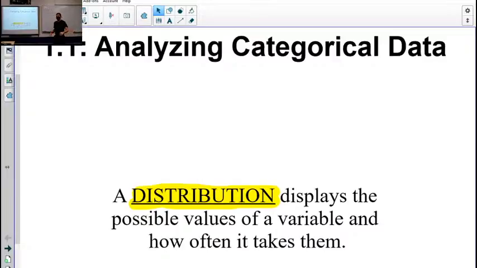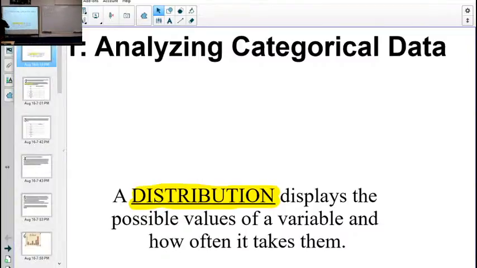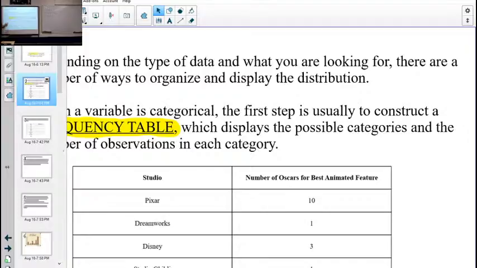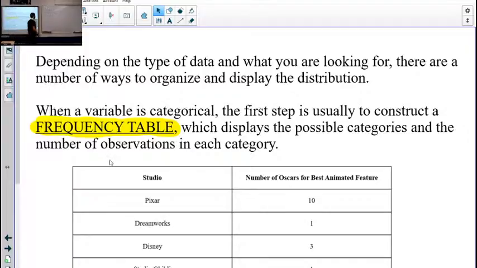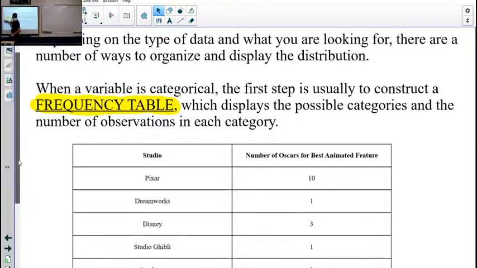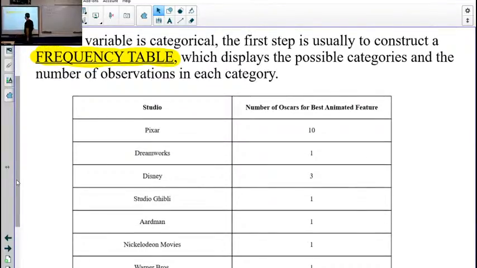And so what that means is that you'll usually see a table of, here's the category, here's how often it happened. For example, we're going to start to look at ways that we can organize the data. This is a frequency table. Displays possible values and how often they happened. Usually with a total at the bottom.